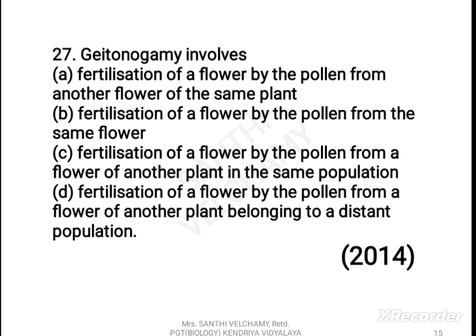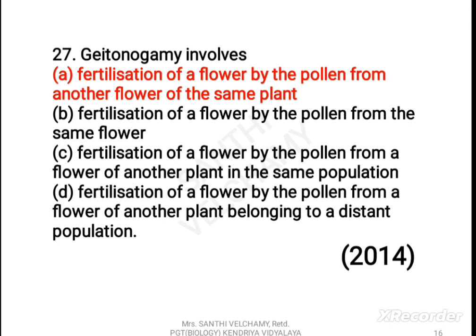Now the next question. Geitonogamy involves: A. Fertilization of a flower by the pollen grain from another flower of the same plant. B. Fertilization of a flower by the pollen from the same flower. C. Fertilization of a flower by the pollen from the flower of another plant in the same population. D. Fertilization of a flower by the pollen from a flower of another plant belonging to a distant population. Now let us find the correct answer. The correct answer is A.